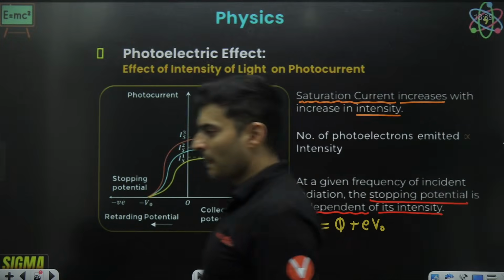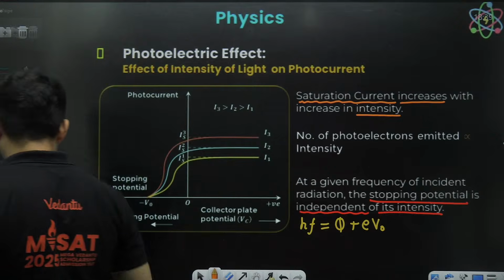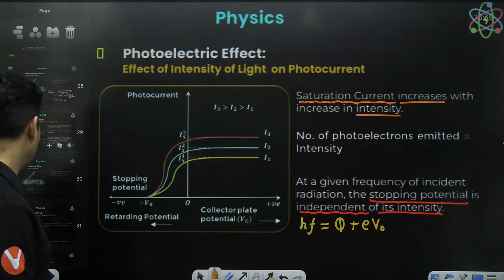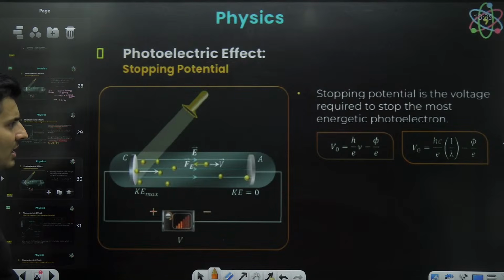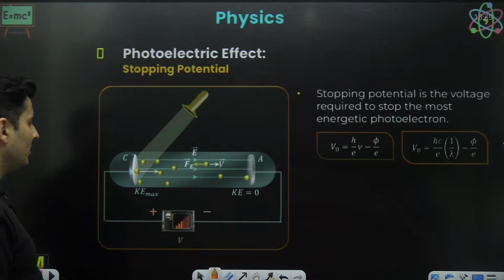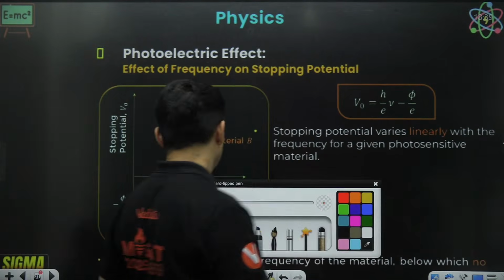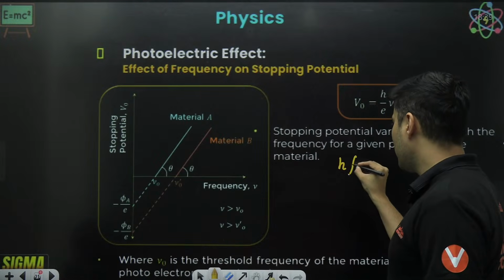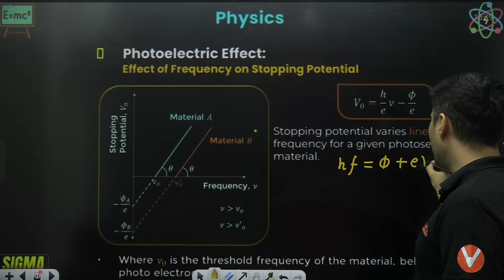That's all. Is that absolutely clear, everyone? Very good. Excellent. Now, there is also this graph which has to be plotted using the photoelectric equation. It's very simple to get it also. I'll just tell you how this graph comes. We have hf is equal to work function plus e into V naught.